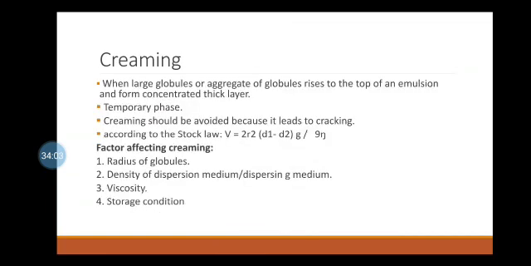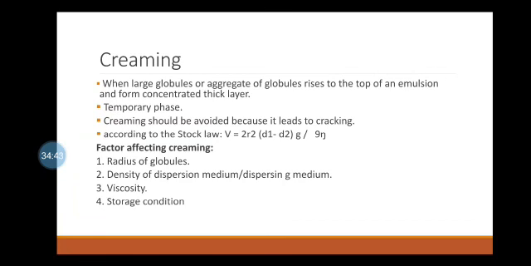Now the other point is the creaming of emulsions. Creaming may be defined as the upward movement of the dispersed globules to form a thick layer at the surface of the emulsion. Creaming is a temporary phase because it can be redistributed by mild shaking or stirring to again get a homogeneous emulsion. As far as possible, creaming of an emulsion should be avoided because it may lead to cracking with complete separation of the two phases.